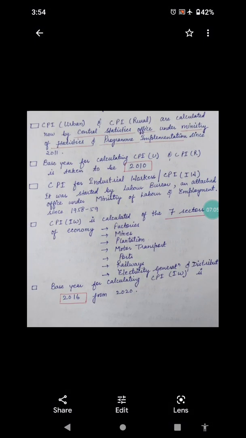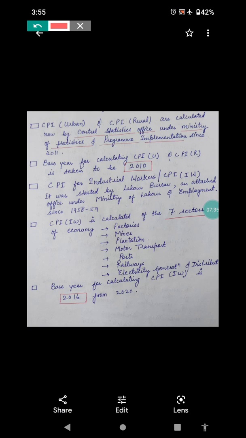Now it was classified after many years that we will calculate CPI as urban and rural separately. So CPI urban and CPI rural are calculated now by the Central Statistics Office, which is under the Ministry of Statistics and Programme Implementation, since 2011. So these are calculated separately from 2011.